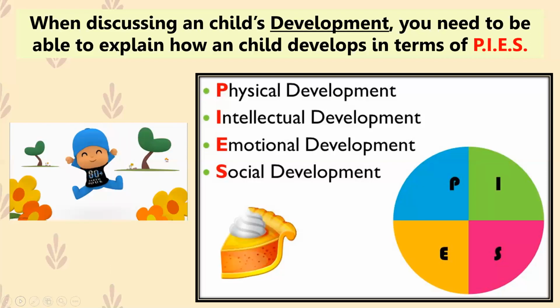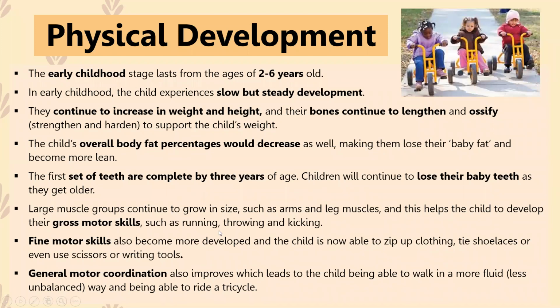Alrighty, so that's essentially what we're covering today. So first of all, how do children between the ages of about 2 to 6 or 7 years old develop physically? Now we have to remember that when we were looking at infants, they weren't showing a lot of physical development in the sense of being able to go ride their bikes around the neighborhood, but they were showing physical development in terms of their growth.